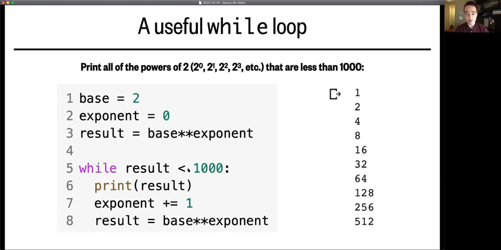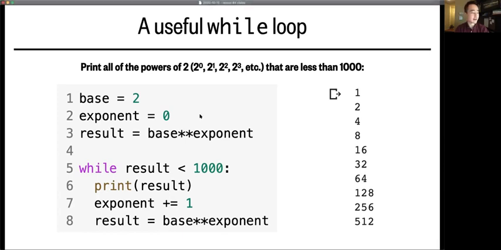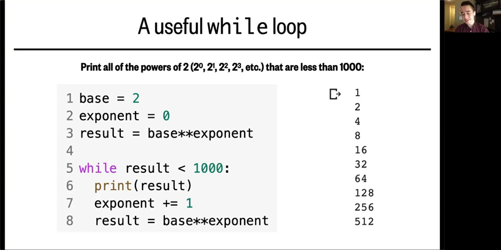And so on until result becomes 1024, which is at the end of the 10th cycle. And since 1024 is greater than 1,000, the condition finally evaluates to false, and this loop will exit having printed powers of 2 all the way up to 512. Okay, so that's the while loop. It's useful, you should know it, but in all honesty, I don't have to use them very frequently.